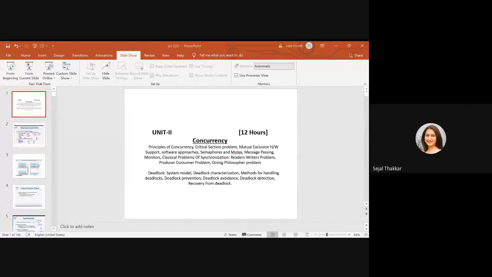So they have to take the entry as well as the exit. They request permission to enter the critical section, and then they can change the variables or whatever common data they have. You can see here: enter the critical section, exit the critical section. It checks the condition whether it is true or not, whether the process is allowed to enter the critical section or not. Now, how do we give the permission to enter the critical section?